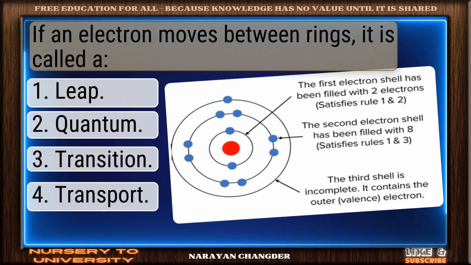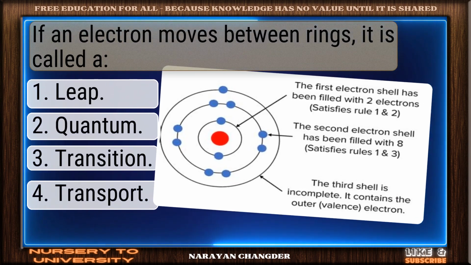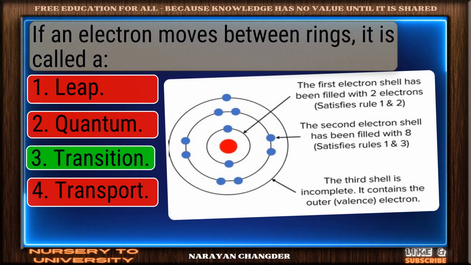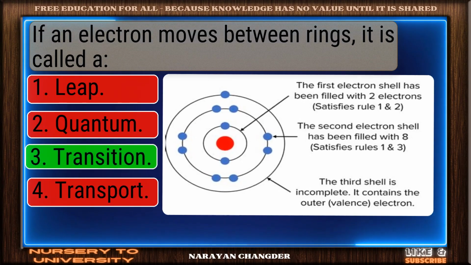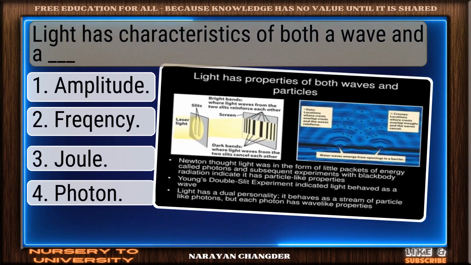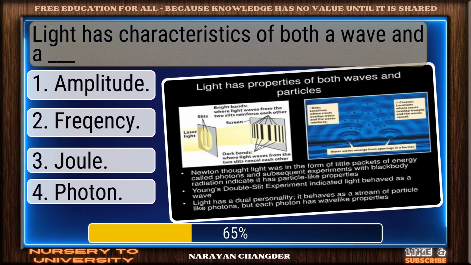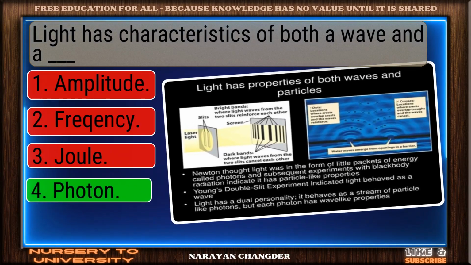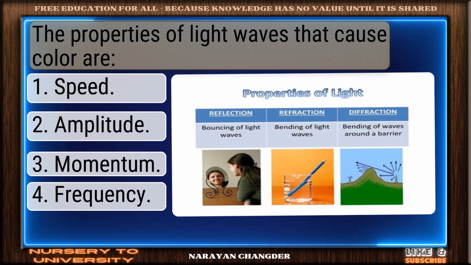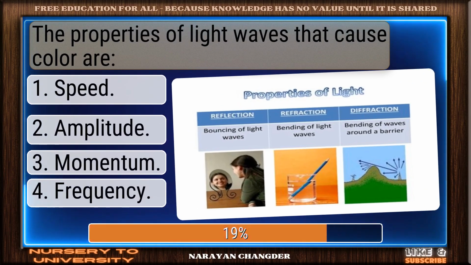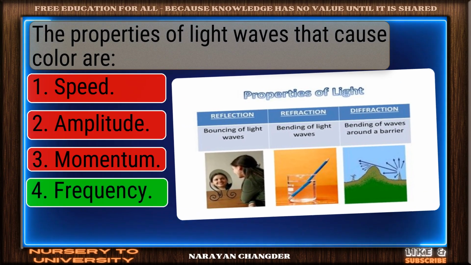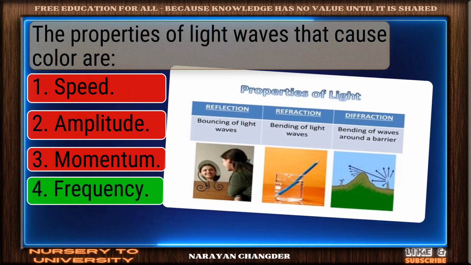If an electron moves between rings, it is called a. Well done. Transition is the right choice. Light has characteristics of both a wave and a dash. Bravo! Photon is the answer. The properties of light waves that cause color are well picked. Frequency is the correct answer.